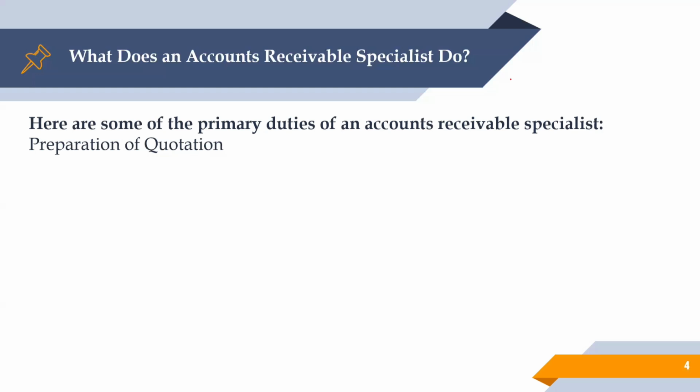And if any discount or reduced price was agreed initially before sharing the quotation, the person asking us to create the quotation will share that with us. So he provides you the details: who the customer is, which are the line items, what the quantity is, and what the price is. Based on that, we prepare the quotation, in any ERP, and provide it to our team, and that team shares the quotation with the customer. That's the first responsibility of AR.